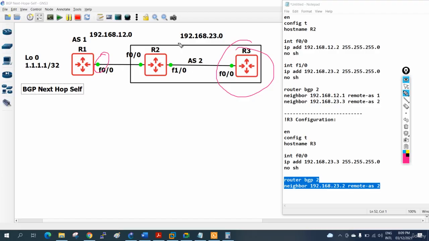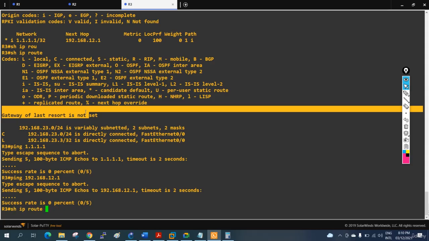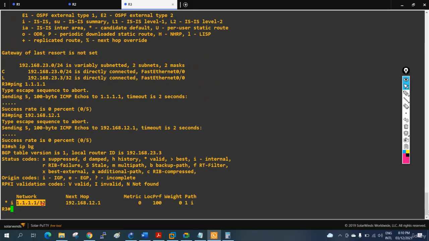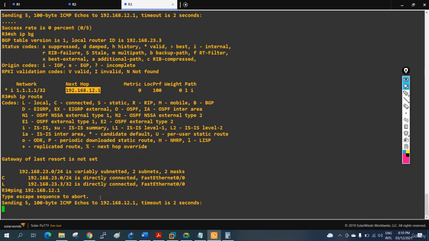So we will have the issue. What we need to do is configure BGP next hop self. So this guy will say, I am the next hop, so R3 can send the traffic to him and he can forward it. Let me show you again what I did. When we write show ip bgp, we get this route 1.1.1, but the next hop is 12.1 and we don't know anything about it. We check our routing table and don't have it, and ping is not working. We cannot reach it.